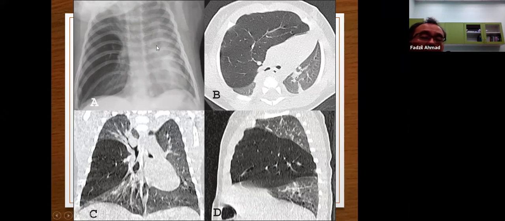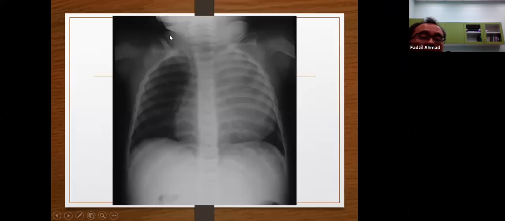And you can see it compresses the mediastinum, the heart to the left side, and compresses the lung tissue. Here, very obvious, a very large homogeneous mass. It compresses the lung. This is a bronchogenic cyst, a very large bronchogenic cyst. And not only does it compress the lung, it also compresses the airway, resulting in the child having respiratory distress.